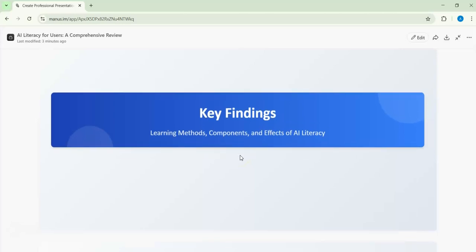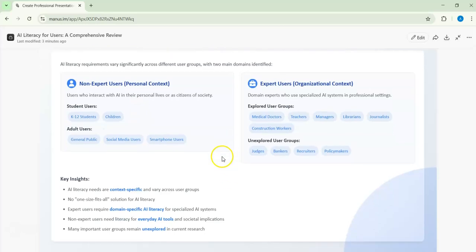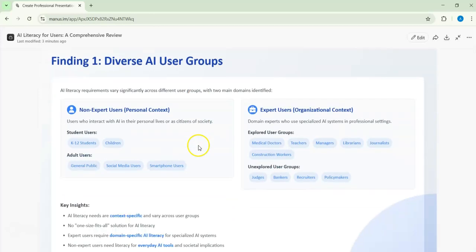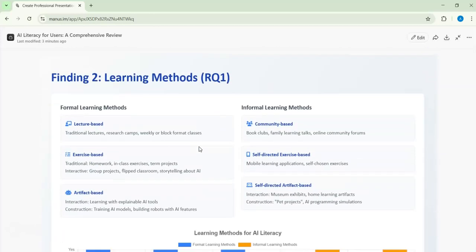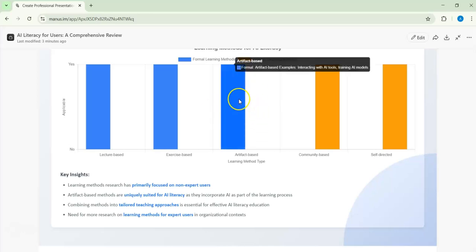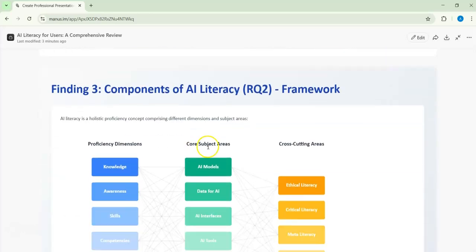Still key findings. Here it is, let me just check, these are the AI user groups. As also mentioned in the paper itself, learning methodology or methods. Research question number 1, he mentioned it here. Also the imaging he gives, this is very good to me. He gives some bars, but here I just need to check this, because if we have figures or numbers, we will need to check it here.